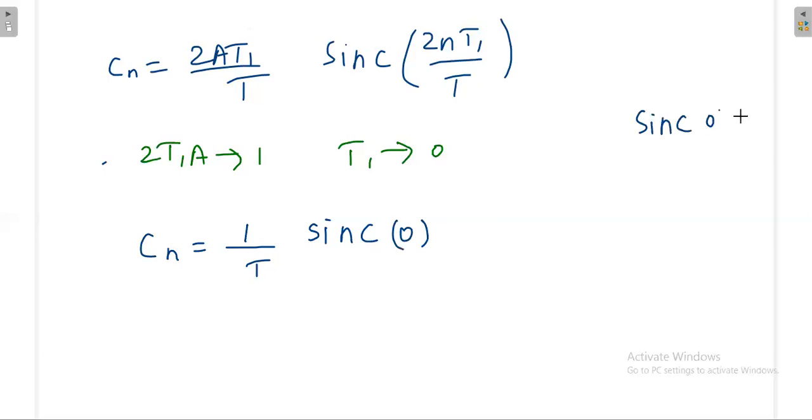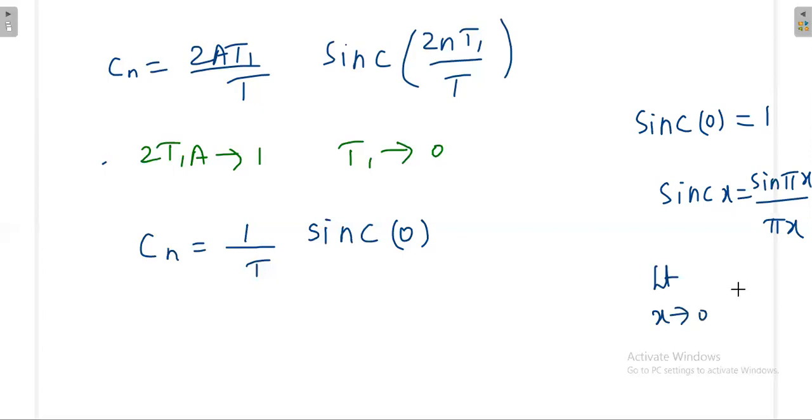The value of sinc 0 is 1. How is it 1? Sinc x is equal to sine pi x divided by pi x. If limit x tends to 0, again 0 by 0, you apply L'Hospital rule. You differentiate the numerator and denominator separately, then apply the limit, and you will get 1. So sinc 0 is 1.